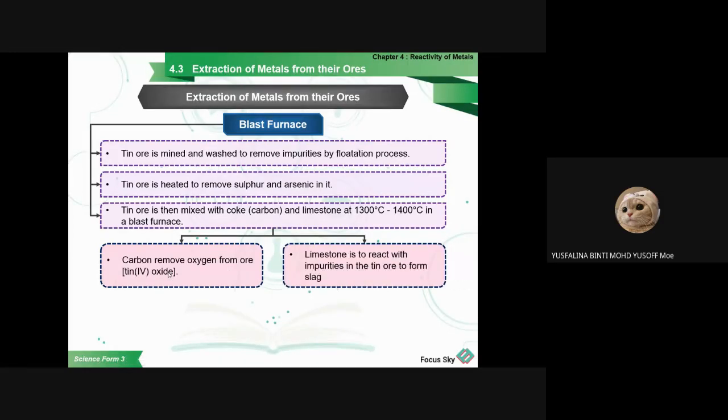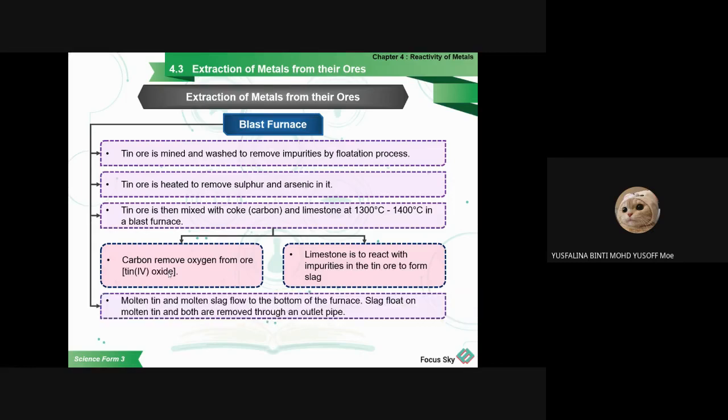Then the limestone reacts with impurities in the tin ore to form slag. So the first reaction produces the tin, and the second produces the slag.